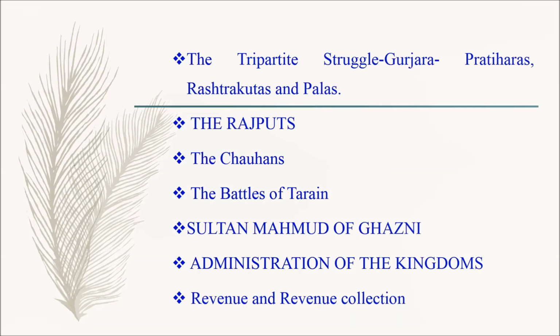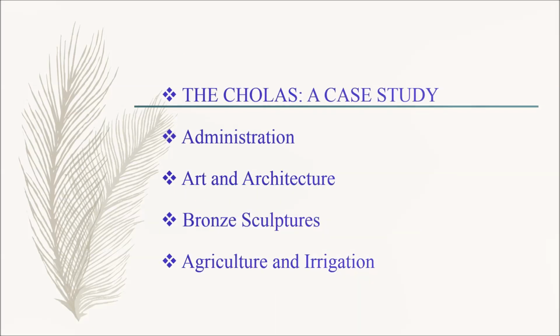Next we have the Rajputs, the Chauhans, the battles of Tarain, Sultan Muhammad of Ghazni, administration of the kingdoms, revenue and revenue collection. Then we have the Cholas, a case study. Under this we have administration, art and architecture, bronze sculptures. Finally we have agriculture and irrigation.